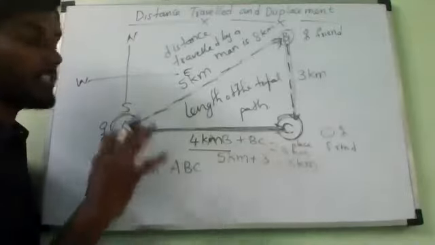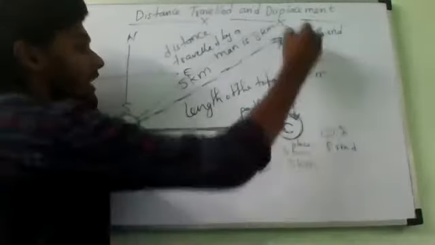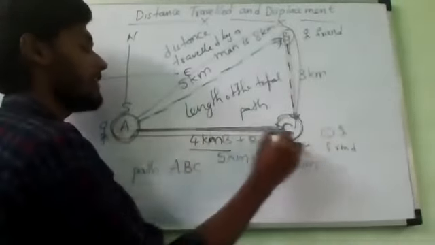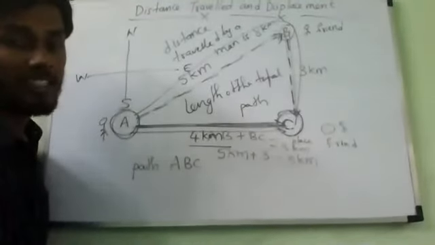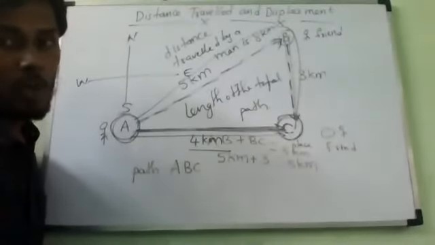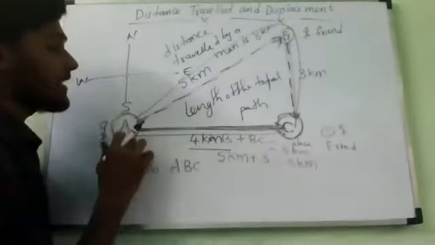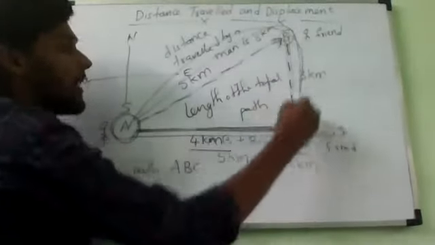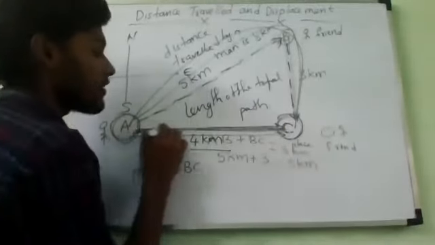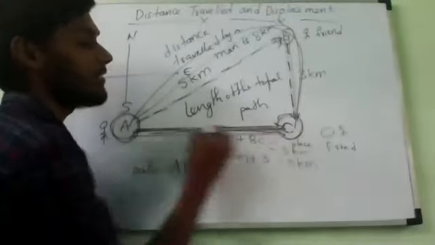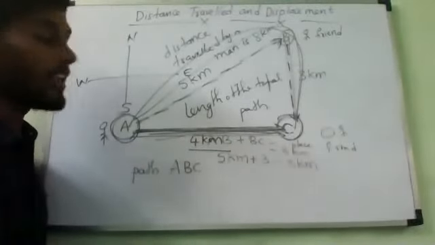Always remember, distance has no direction, but displacement has direction also. That is the difference between distance and displacement. Distance means the actual length of the path, and displacement means the shortest distance between any 2 points.